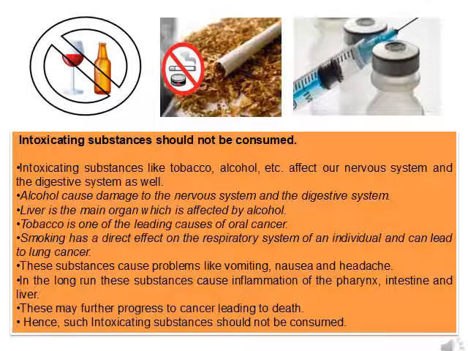Alcohol causes damage to the nervous system and the digestive system. Liver is a main organ which is affected by alcohol. Tobacco is one of the leading causes of oral cancer. Smoking has a direct effect on the respiratory system of an individual and can lead to lung cancer. These substances cause problems like vomiting, nausea, and headache. In the long run, these substances cause inflammation to the pharynx, intestine, and liver.